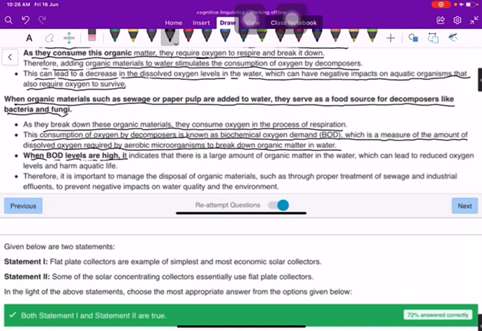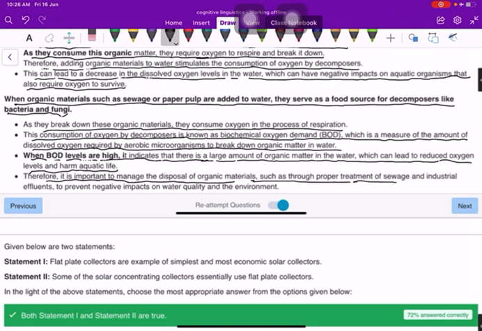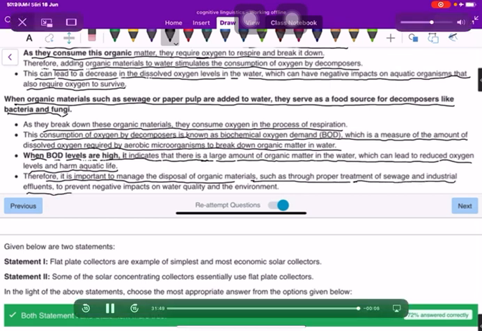When BOD levels are high, it indicates that there is a large amount of organic matter in the water, which can lead to reduced oxygen levels and harm aquatic life. Therefore, it is important to manage the disposal of organic materials such as through proper treatment of sewage and industrial effluents to prevent negative impacts on water quality.